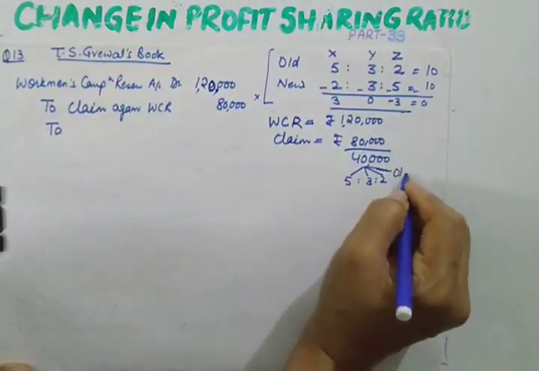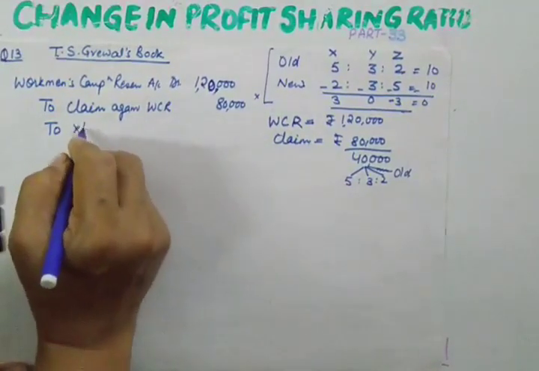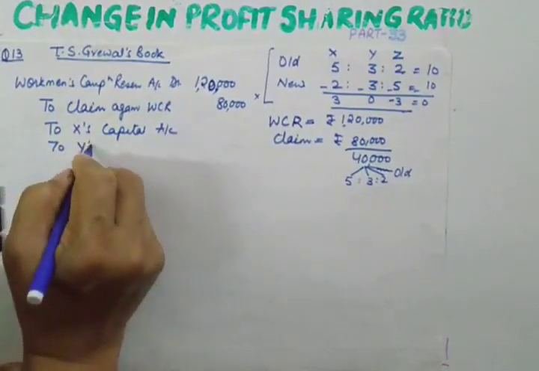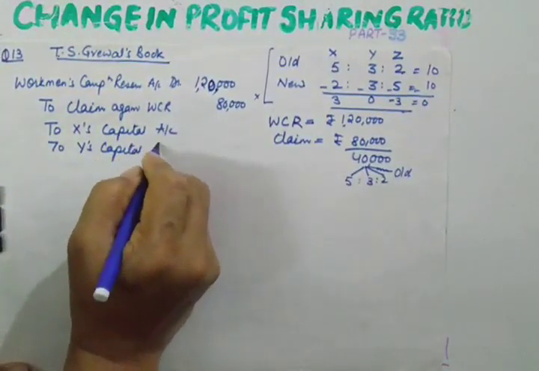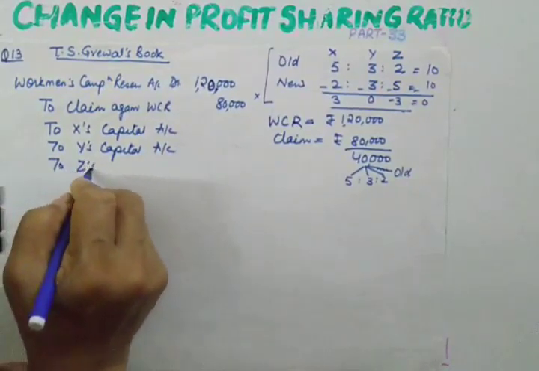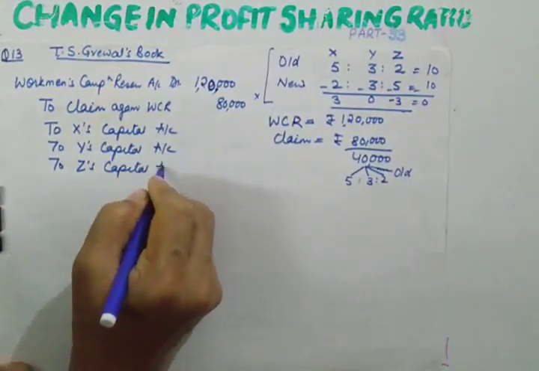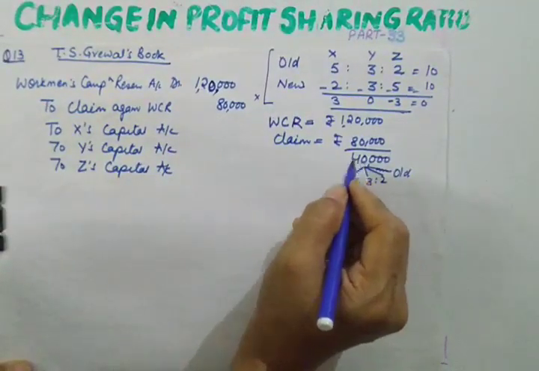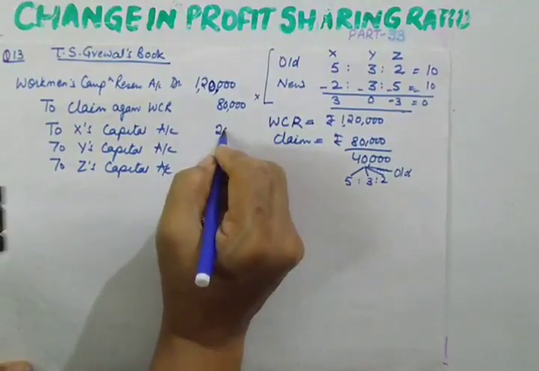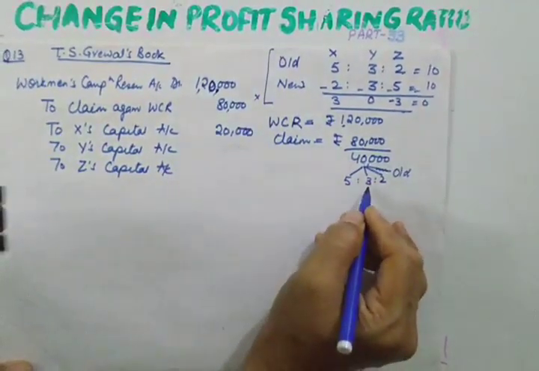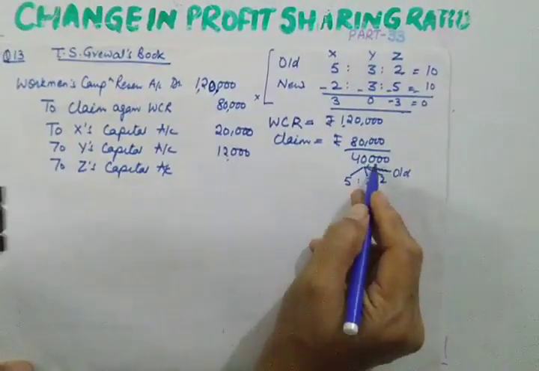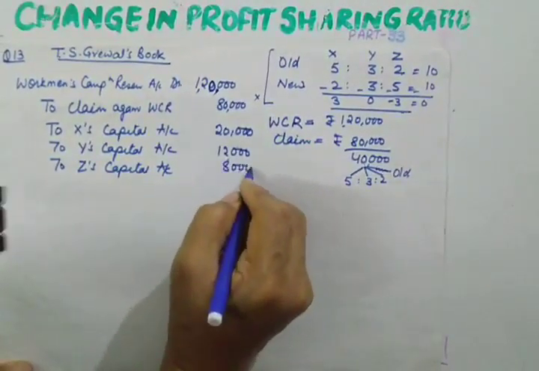Old ratio. So let us divide to X capital account, to Y's capital account, and to Z's capital account. So let us divide 40,000 in the ratio of 5:3:2. 5 upon 10 multiplied by 40,000 will give you 20,000. Likewise, 3 upon 10 into 40,000 will give you 12,000. And 2 upon 10 multiplied by 40,000 will give you 8,000.